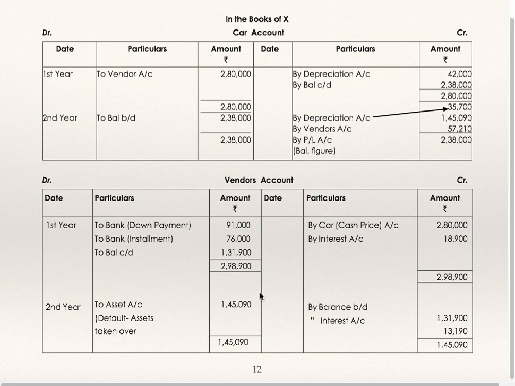The entire balance to be transferred to asset account. This is the total 1,45,090. It gets transferred to asset account, by vendor 1,45,090, and this balance will be transferred to profit and loss account, by profit and loss account 57,210. This is the balancing figure.